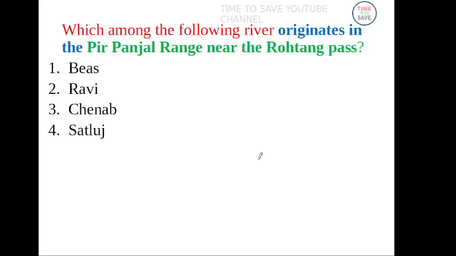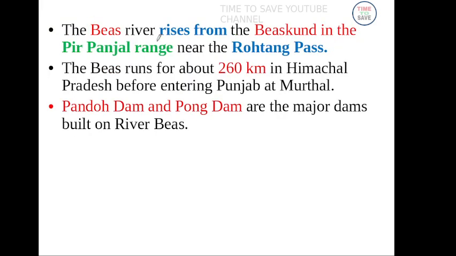Next question. Which among the following rivers originates in the Pir Panjal range near Rohtang Pass? Answer, Beas river. This is an important question. The Beas river rises in the Pir Panjal range near the Rohtang Pass and flows around 260 km in Himachal Pradesh before entering Punjab.